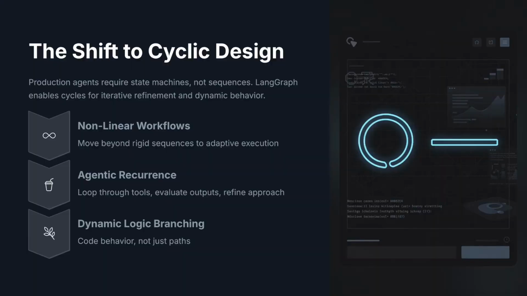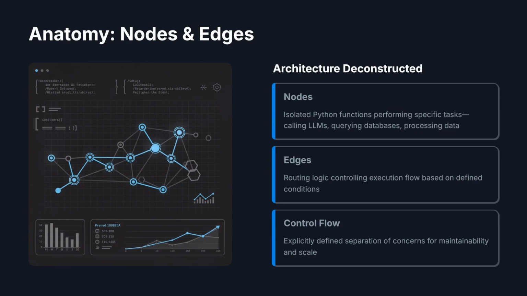To build production-grade agents, we have to move beyond the sequence and into the state machine. LangGraph allows us to define cycles, turning a static line into an agentic loop. This is a paradigm shift. Instead of coding a fixed path, we are defining a set of behaviors. Our agent can now loop through a tool, evaluate the output against its goal, and decide whether to proceed or refine its logic. This isn't just a loop for the sake of it, it's the architectural foundation of self-correction. Now let's break it down.